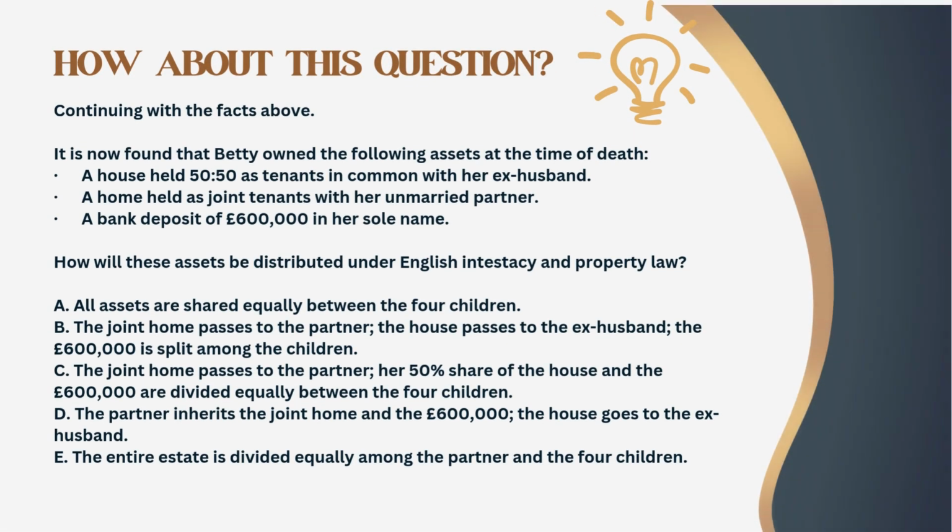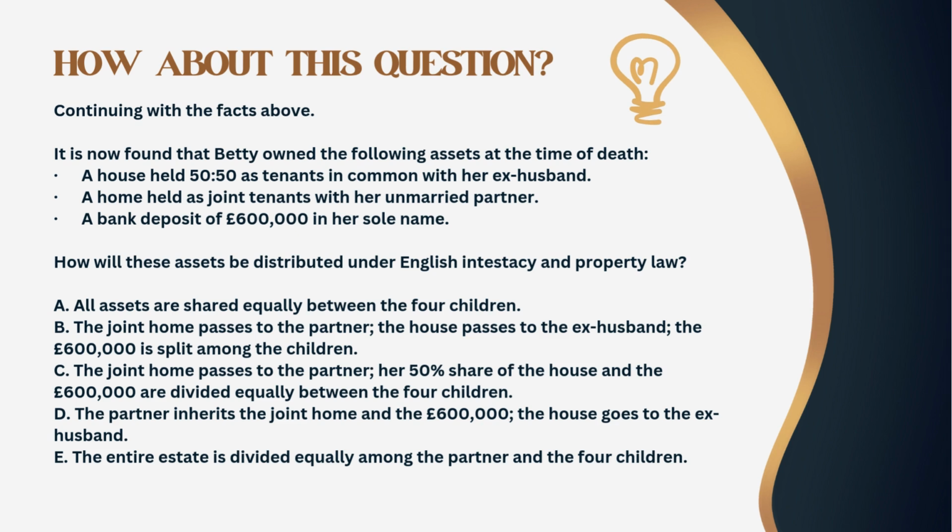Scenario 3. Continuing with the facts above. It is now found that Betty owned the following assets at the time of death: a house held 50:50 as tenants in common with her ex-husband; a home held as joint tenants with her unmarried partner; and a bank deposit of £600,000 in her sole name. How will these assets be distributed under English intestacy and property law?